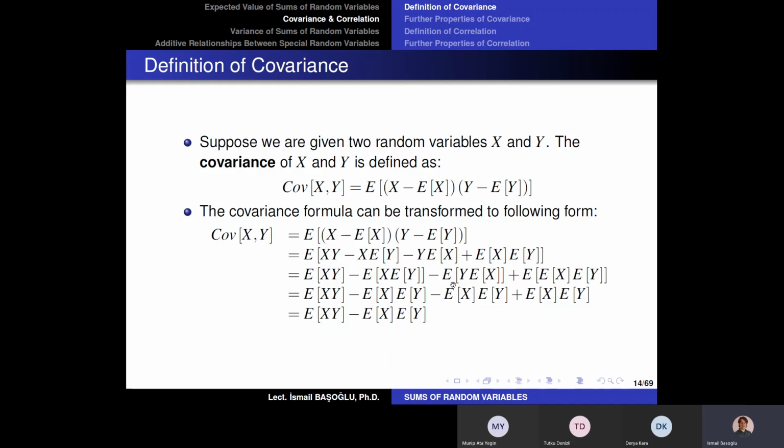Therefore, in the second and in the third term, we will see minus expected value of x and expected value of y. And in the last term, we have two expectations inside the expectation, and both of them are considered as coefficients. They are simply constants. So the outer expectation does not make any sense because inside there is no random variable. So we can write everything inside exactly the same. And because of that, the last two components will cancel out, which is minus product of the expectations plus product of the expectations. Therefore, all that remains is the expected value of the product minus the product of the expectations.